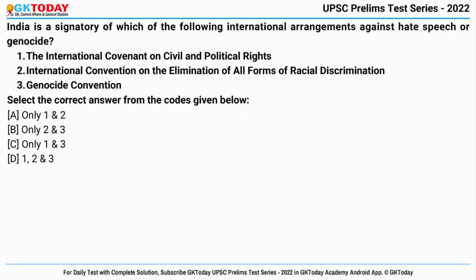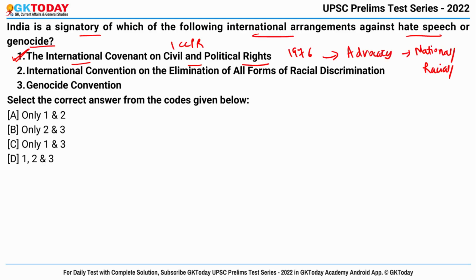Okay. Now next question. India is a signatory of which of the following international arrangements against hate speech or genocide? So basically you have to identify India is a part of which of the following international agreements. First is the International Covenant on Civil and Political Rights, that is ICCPR. It is a multilateral treaty that entered into force in the year 1976, and it calls for prohibition by law of advocacy of national, racial or religious hatred. Also, India is a signatory to this treaty.